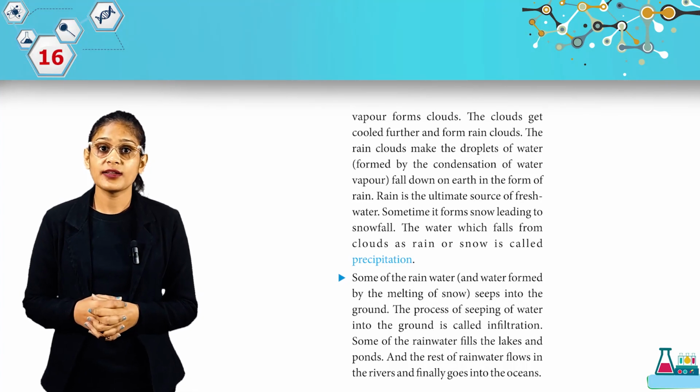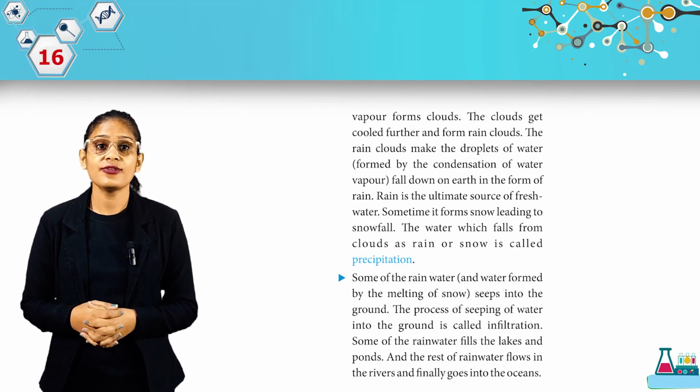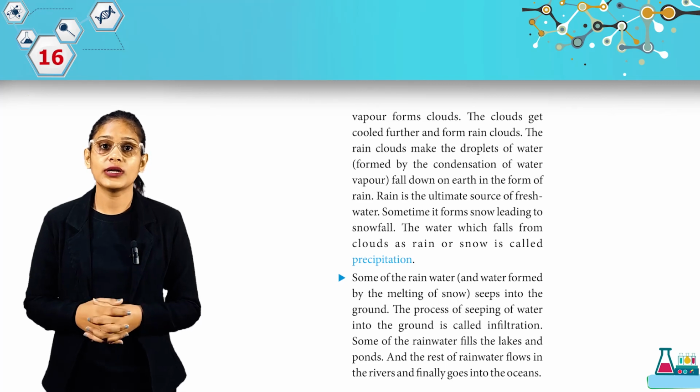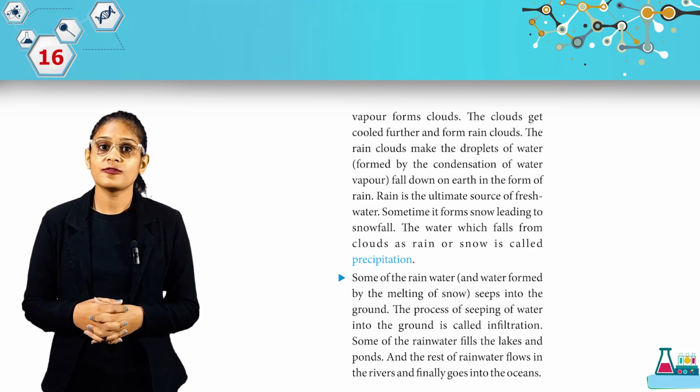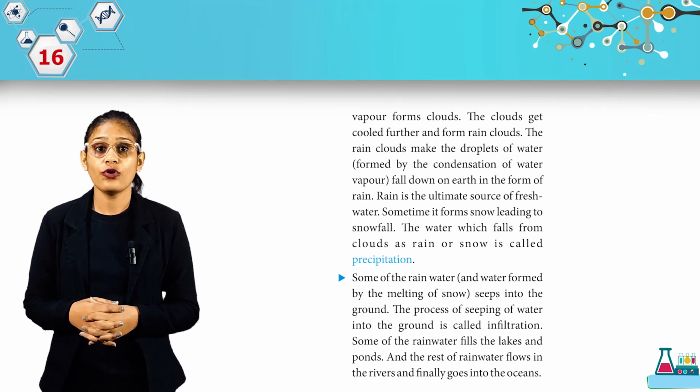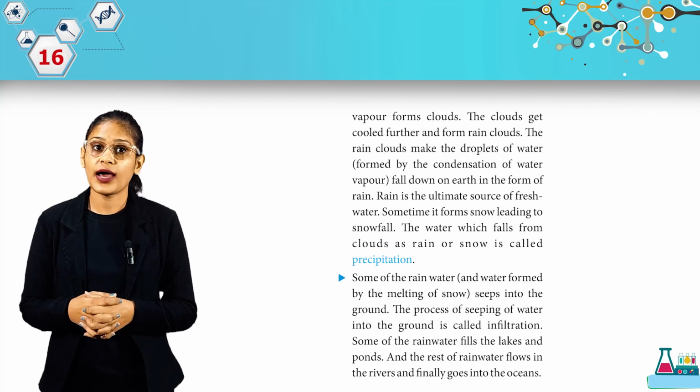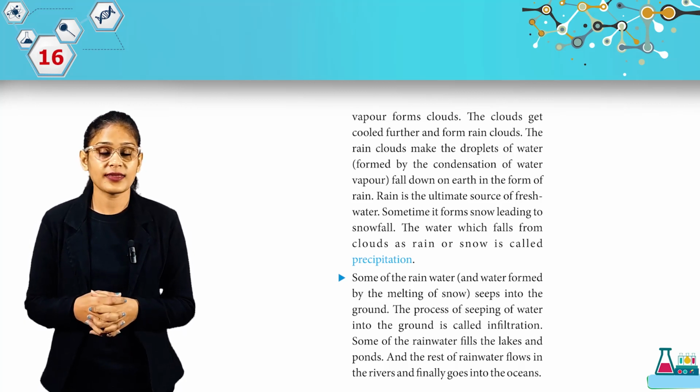The rain clouds make the droplets of water formed by the condensation of water vapor fall down on earth in the form of rain. Rain is the ultimate source of fresh water. Sometimes it forms snow leading to snowfall. The water which falls from clouds as rain or snow is called precipitation.